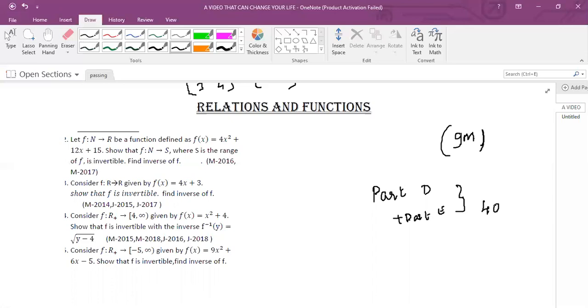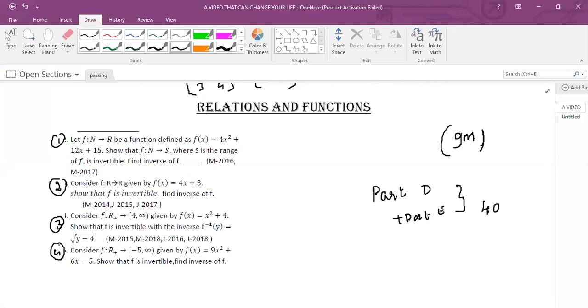Okay, now only 4 problems from relations and functions. So this is problem number 1, this is 2, this is 3, and this is 4. Only 4 problems from relations and functions. So I will show how to solve these problems also.